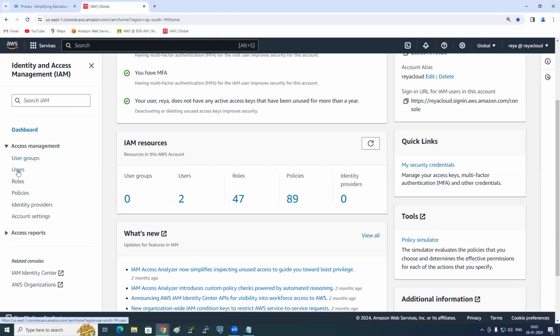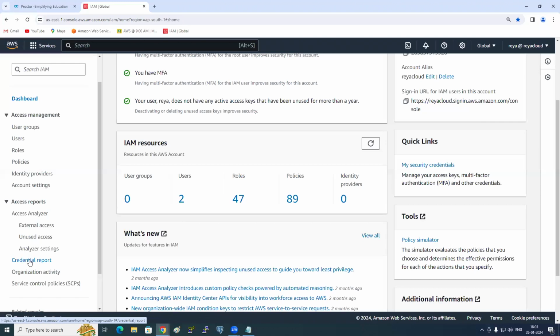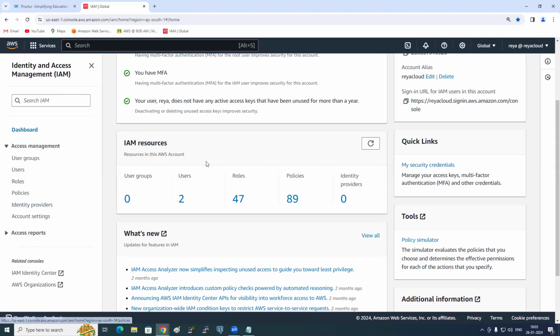Okay, Nana. See, whatever we have learned till now, did we learn about IAM groups? Did we learn about users, roles, policies, identity providers, identity center, access analyzer, credentials report, SCP? What is SCP? Service control policies, no? So all these things we already know. Yes or no? That is the power of theory that we have learned. Without going to the console, we know all the concepts already. Now we just need to know what to click, where to click, how to click. That's it.